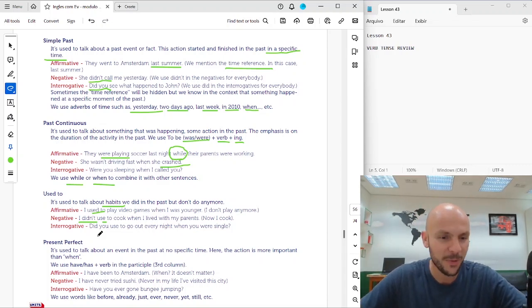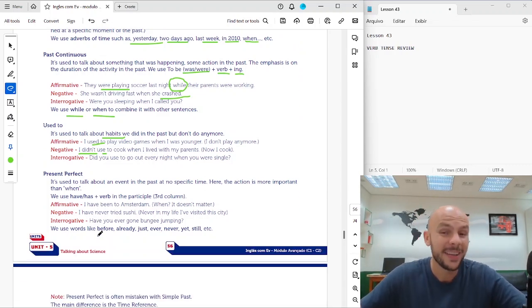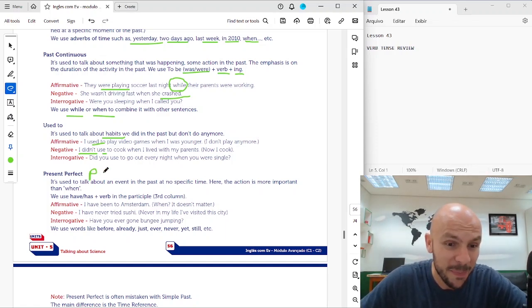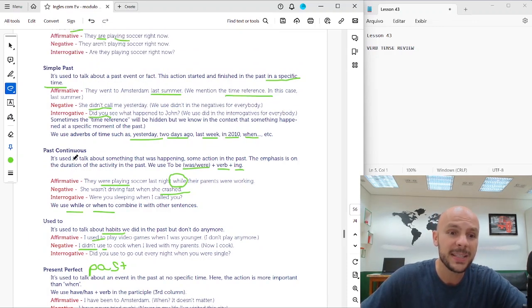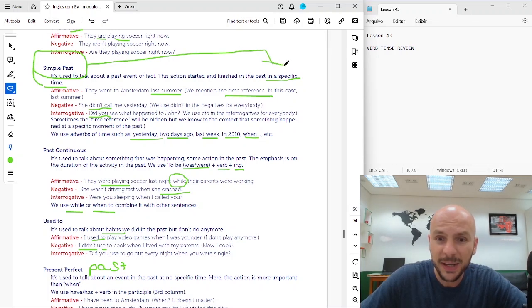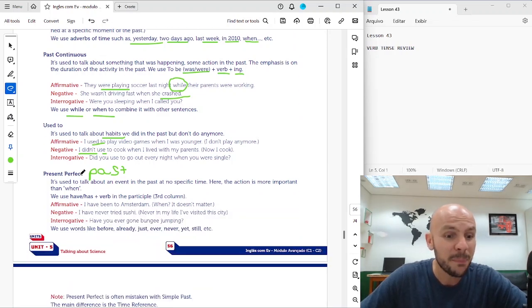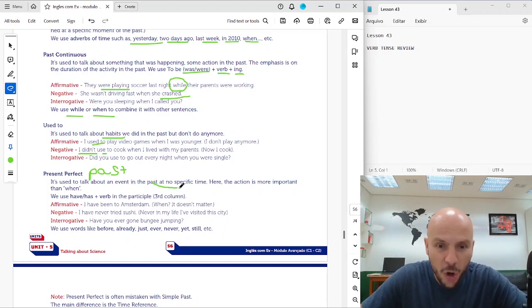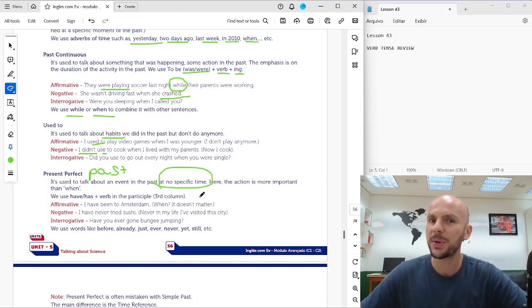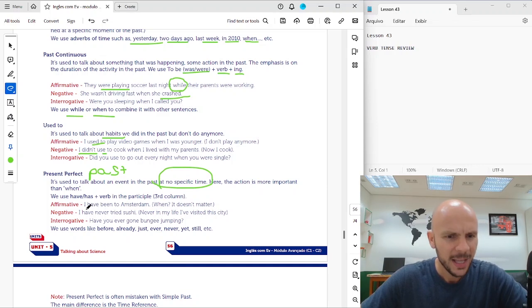Right? Beautiful. Present perfect. The name is in the present, but this is about the past. This is about the past, okay? But the difference from past simple is specific time. And present perfect, no specific time, okay? No specific time for present perfect. I have been to Amsterdam. When?